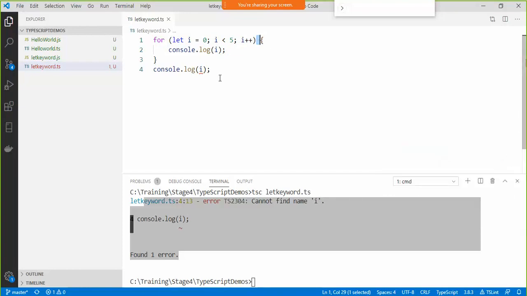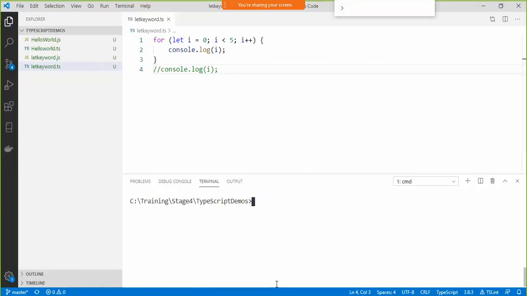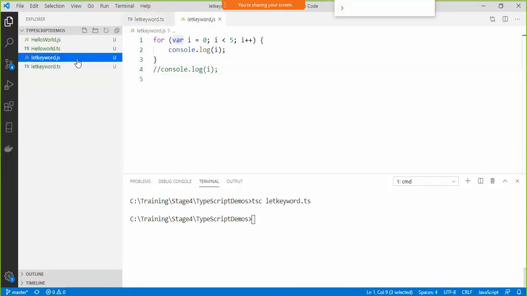So if I just fix that, let's say comment this particular line, and in the terminal, let's say cls, we execute tsc let keyword dot ts. My JavaScript file is generated here, let keyword dot js.